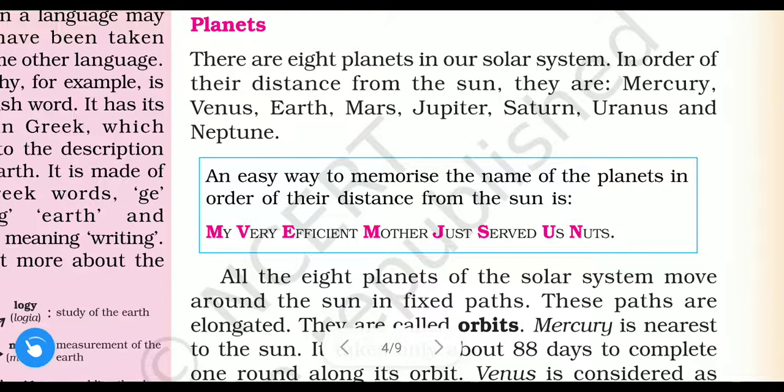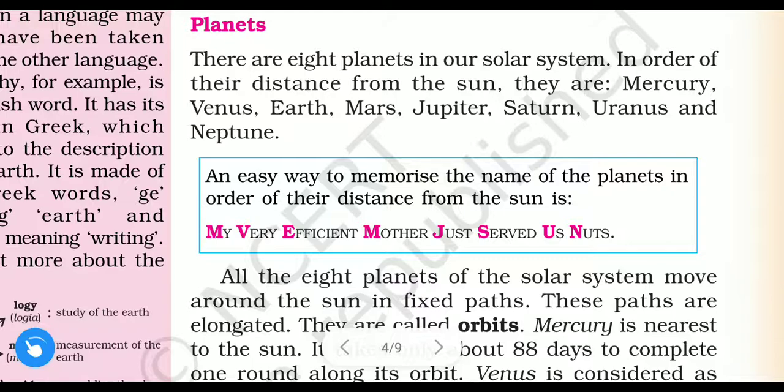So from the sun, Mercury is very near. After that, Venus. After that, Earth. Earth is the third; Earth is at the third place from the sun. First is Mercury, very near to the sun. After that, Venus. After that, Earth. After that, Mars. Then Jupiter. Then Saturn. Then Uranus. And then the last one is Neptune.